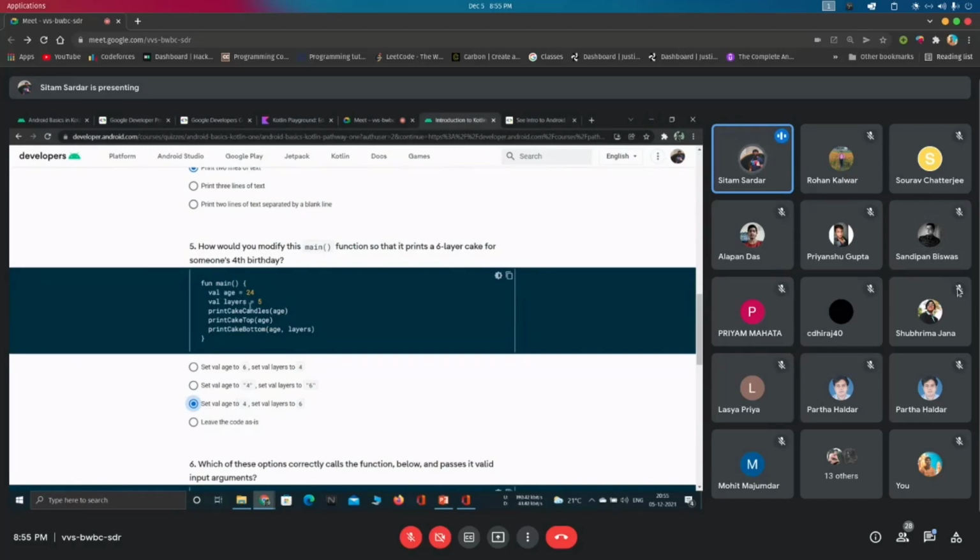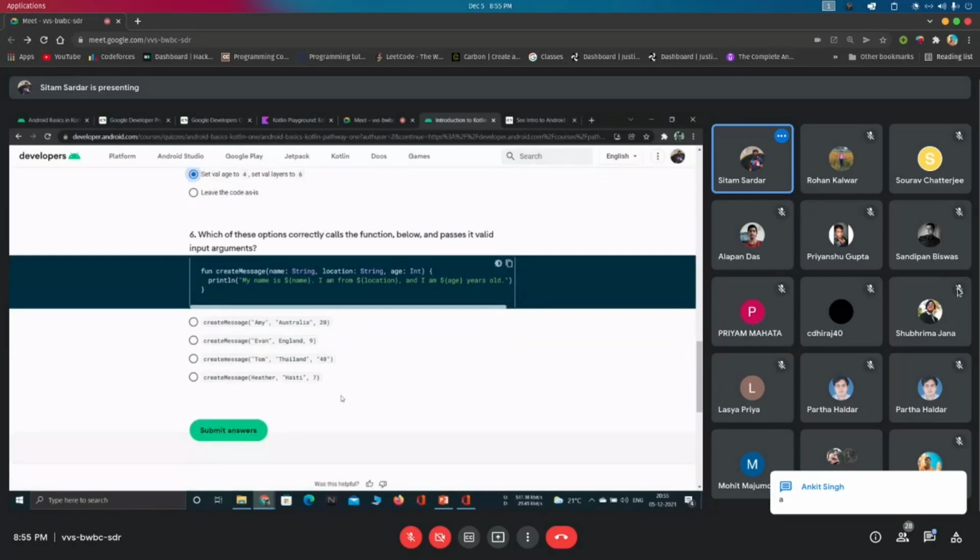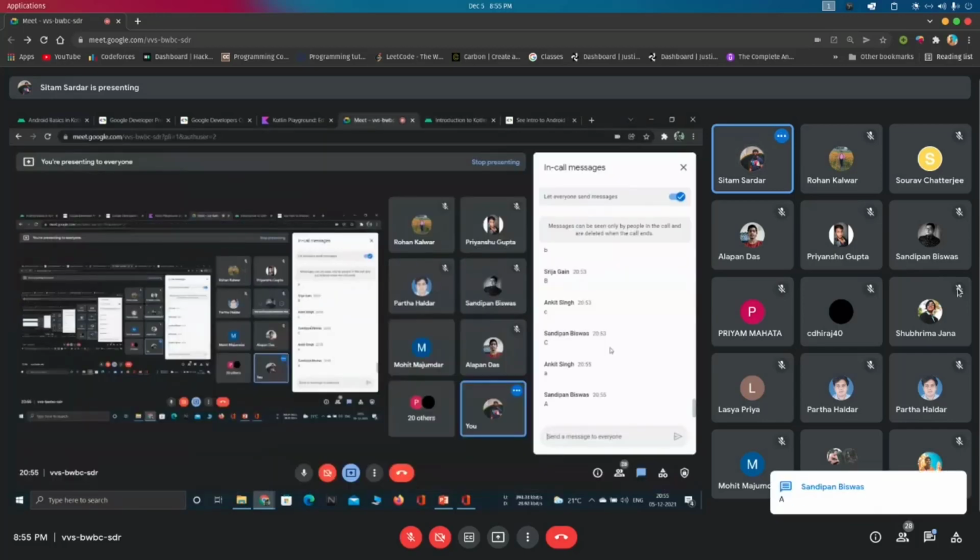And at the last, I will explain one special thing about Kotlin after the quiz. Okay. Now what should be this? A. Ankit has first said it's A. Can you please explain?